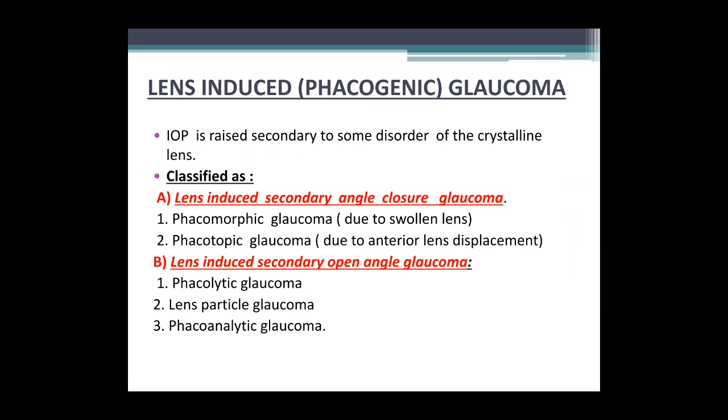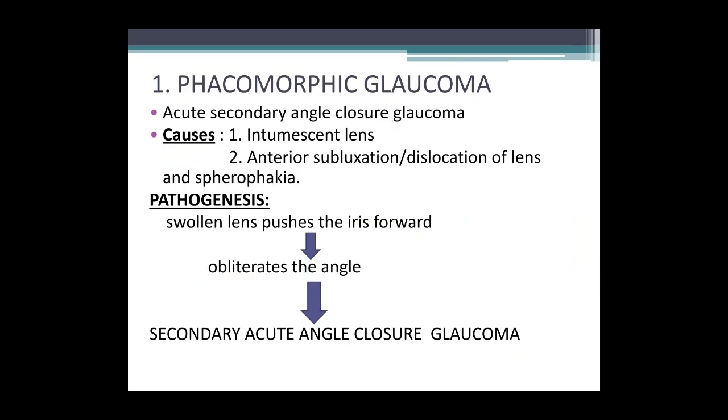In lens-induced secondary angle closure glaucoma, we have phacomorphic glaucoma, which can be due to a swollen lens, or phacotopic glaucoma, which is due to anterior lens displacement. In lens-induced secondary open angle glaucoma, we have phacolytic glaucoma, lens particle glaucoma, and phacoantigenic glaucoma.